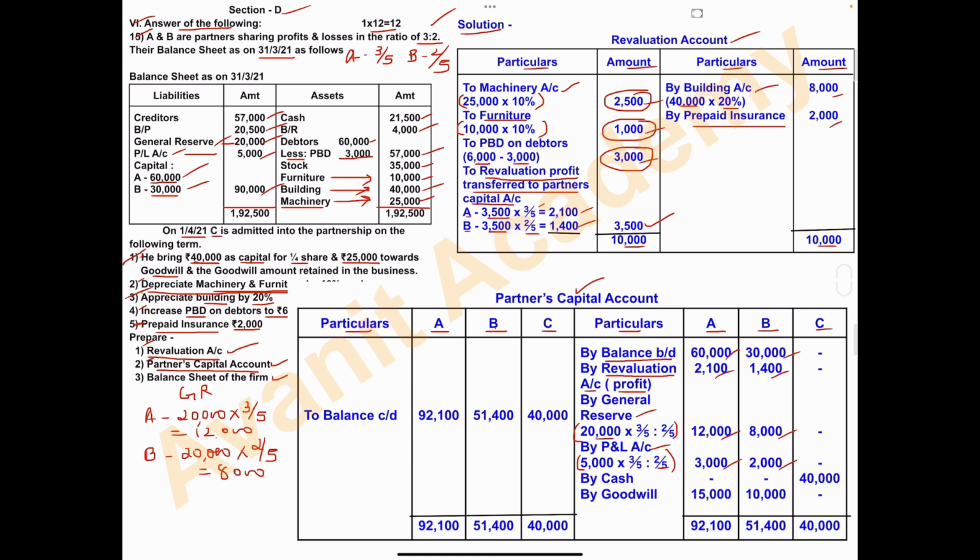So 40,000 rupees in capital. So this one will record credit side by cash. Okay, capital ಅಂದ್ರೆ cash. So by cash, cash ಎಷ್ಟು amount ಇದೆ, 40,000. So A column nil, B column nil and C column right 40,000.